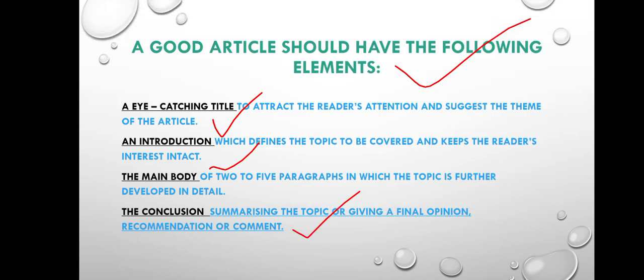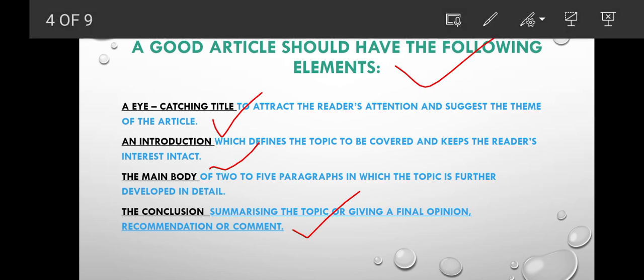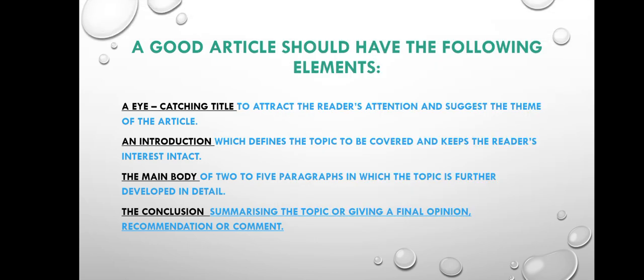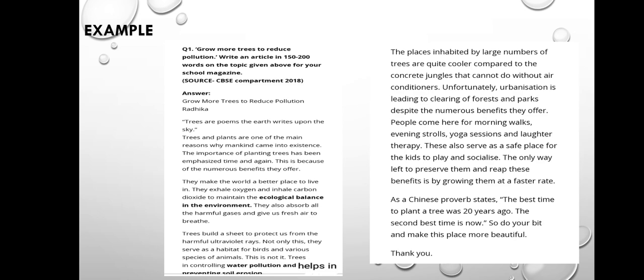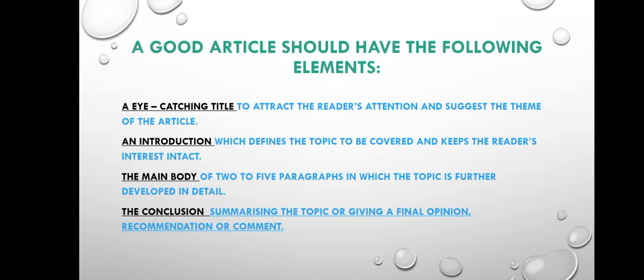You have to summarize the topic or any given opinion, or any comment you have to note down at the last. This is called conclusion. So this should be a good format for an article. Next, let's see the example for an article. As I told you, it is just a composition type question, and it should be short, not lengthy like composition, as you can see here. And at the last, there should be a conclusion like a thank you.